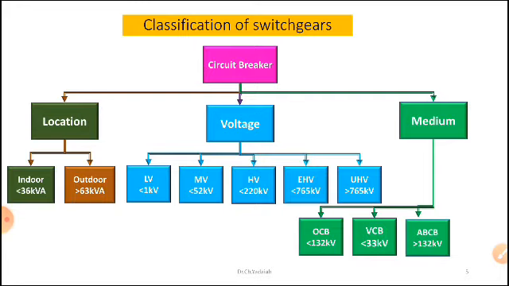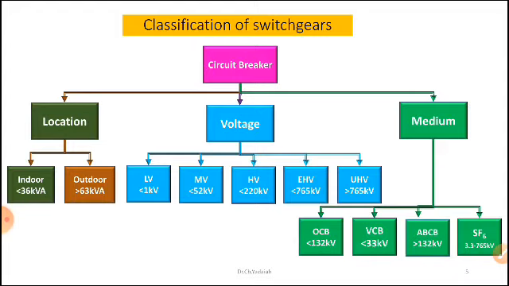Nowadays I can use the latest and very powerful breaker with the help of sulfur hexafluoride, an inert gas used to quench the arc. Comparing to all breakers, this is a superior breaker. I can use this type of breaker from 3.3 kV to 765 kV. So these are the classification of breakers, dear students, which you have already learned in the power system theory subject. Now today's topic is the oil circuit breaker.